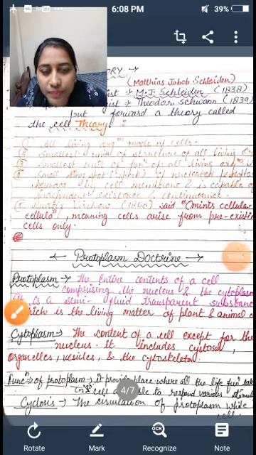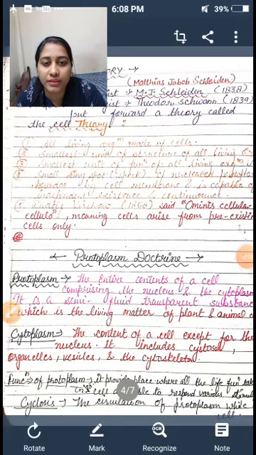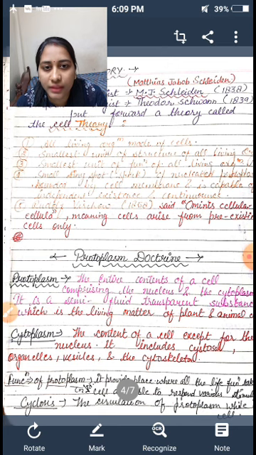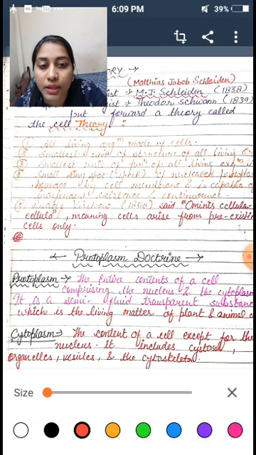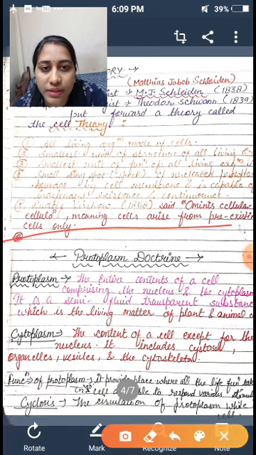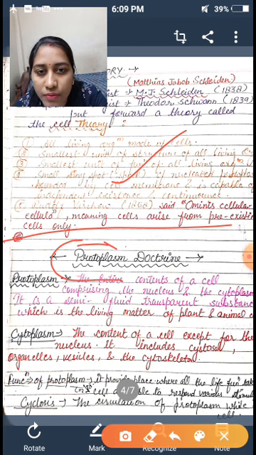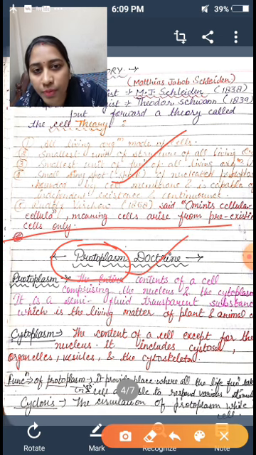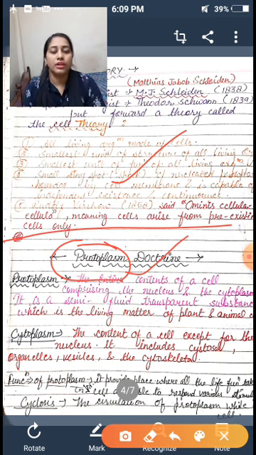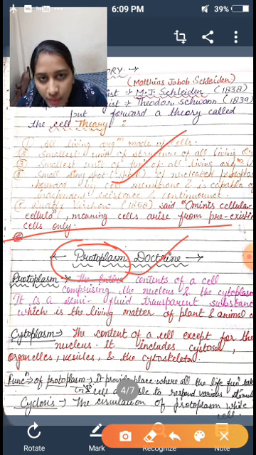Hello students, let's start our next topic, that is Protoplasm Doctrine. In our previous class, we have completed the cell theory, and now our topic is protoplasm. Dear students, we have discussed the cell theory, and in that we have understood lots of terms. Hope you all have understood and revised it. Let's start protoplasm doctrine. First of all, here is a new term, that is protoplasm.